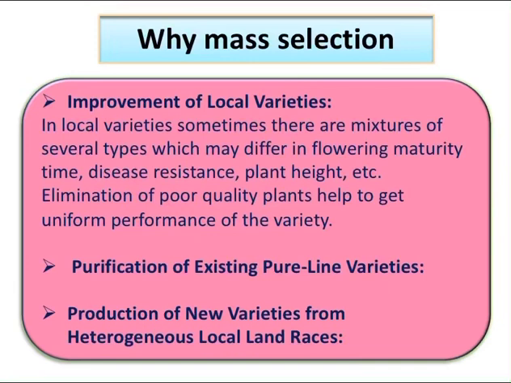Then in the third to sixth year, the composite seeds from the second year are collected and these seeds are evaluated in a coordinated yield trial in several locations.